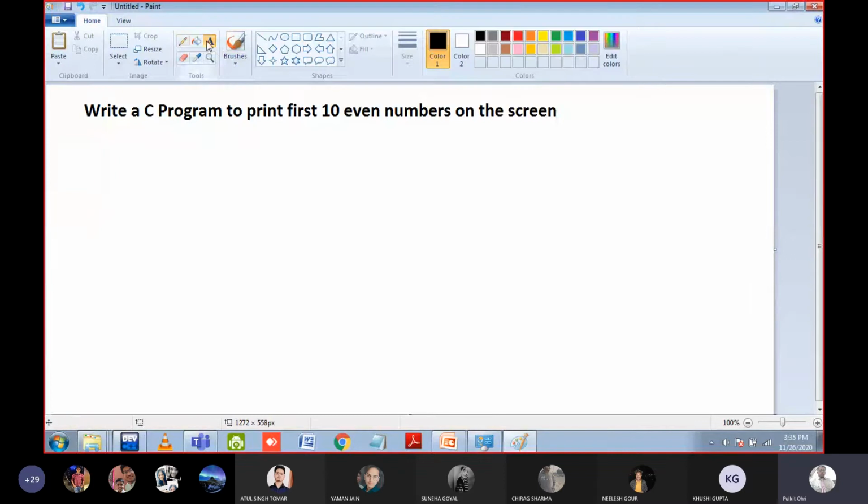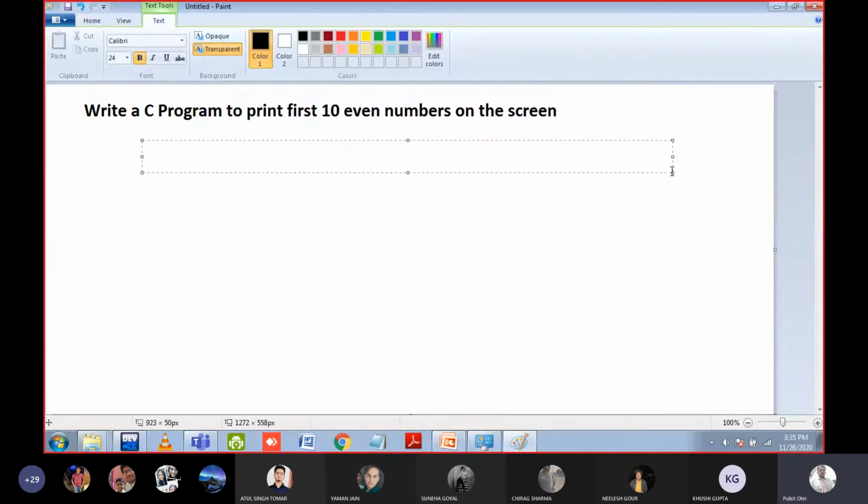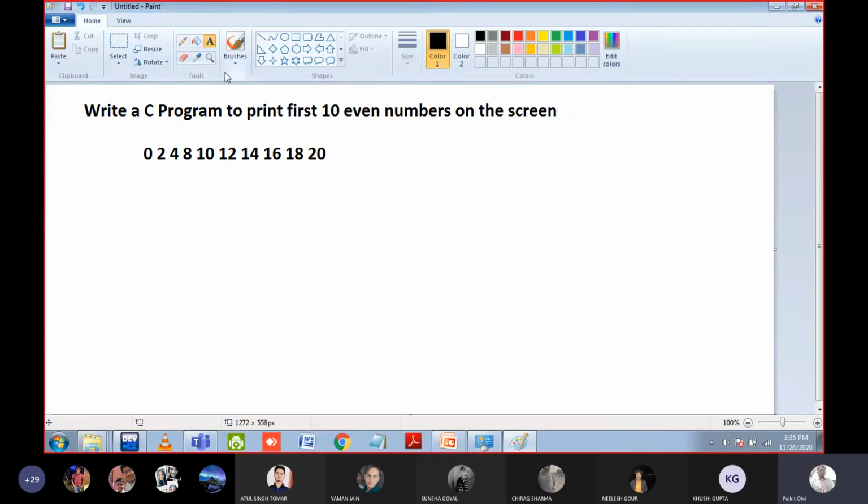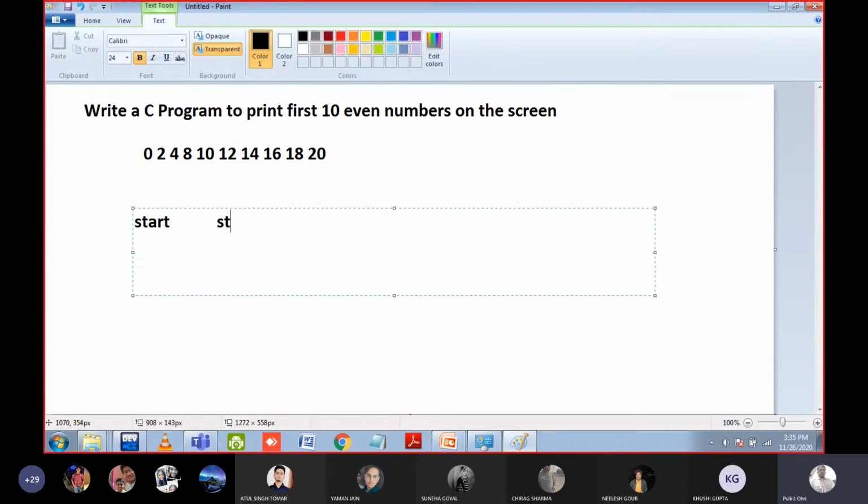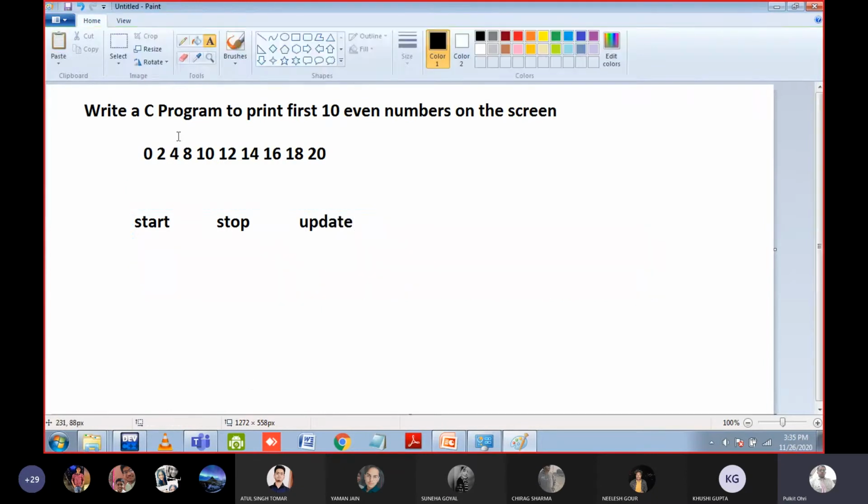Okay, so first I will write the first 10 even numbers: 0, 2, 4, 6, 8, 10, 12, 14, 16, 18 and 20. Yes or no? Now you have to find the three things: what is the start, what is the stop, and what is the update condition. Yes or no? Starting is 0, of course. And stopping is 20. And what is the update? Update means the pattern. What is the pattern you are seeing in these numbers? Can anyone tell me?